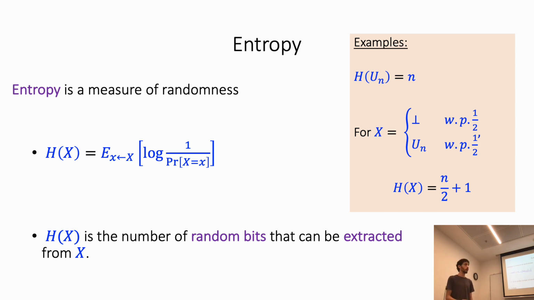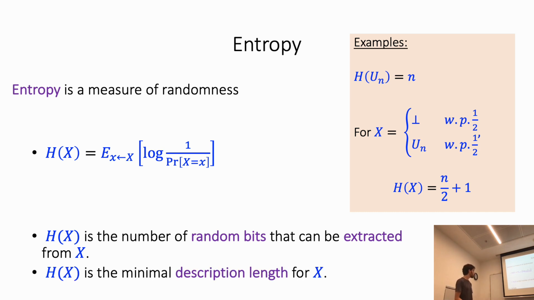And indeed, we can extract from x n over 2 plus 1 bits on average, because we can extract 1 bit from the event that we got bottom or not. And with probability half, we get additional n bits. Another property that entropy has is that the entropy of x is the minimal description length of x, or the minimal compression length of the distribution x.